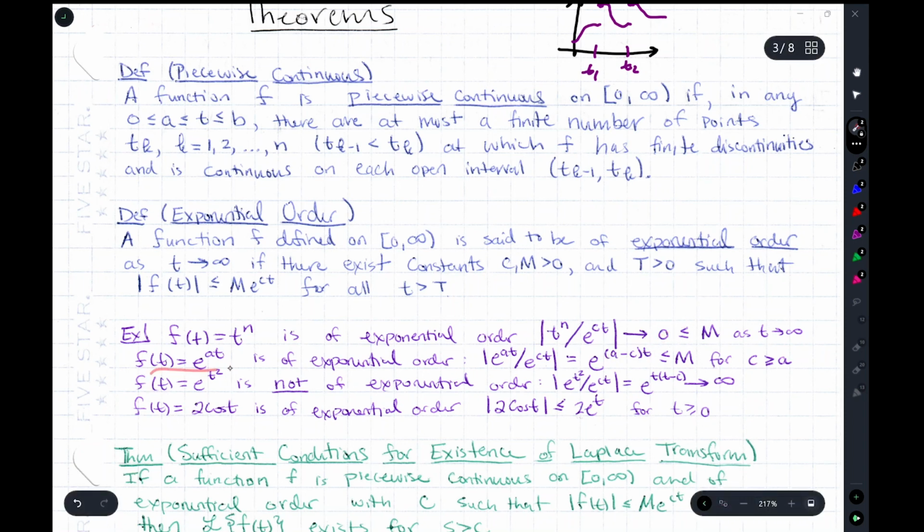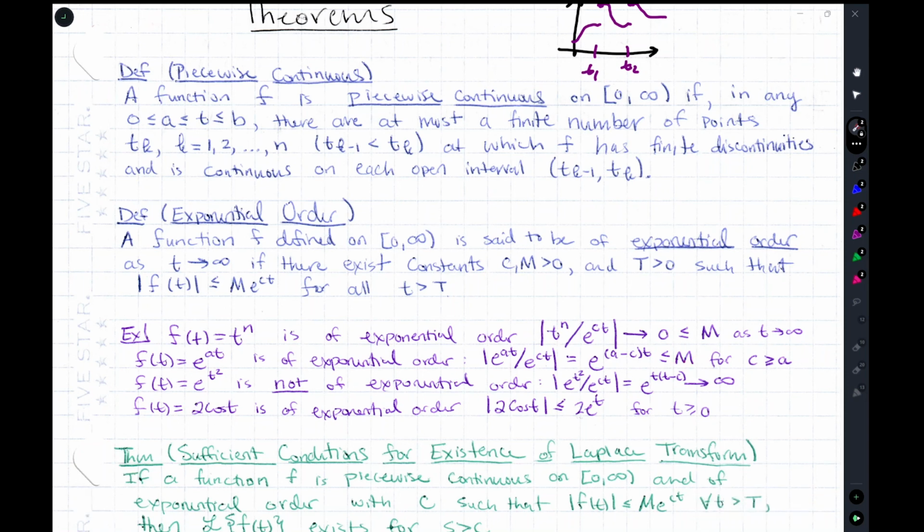What about an exponential function? That's obviously of exponential order. If you look at this ratio there, you see that for c greater than or equal to a, it's going to be bounded. If c equals a, then you get that this ratio is 1, which is less than or equal to some m, or m could be taken as 1.